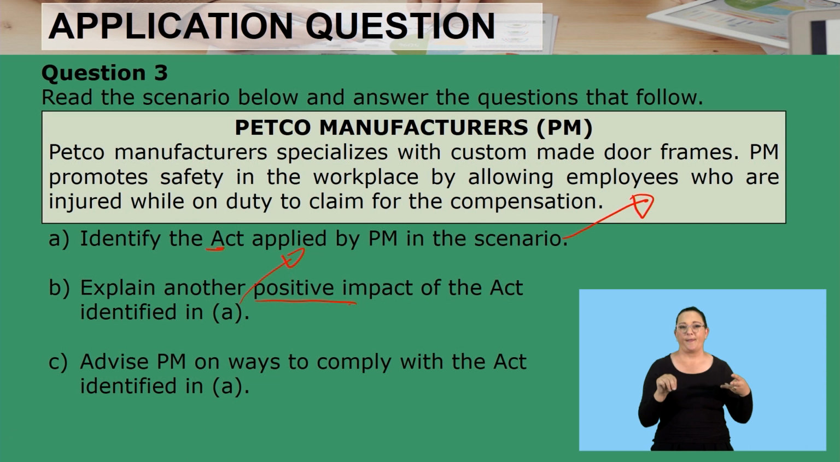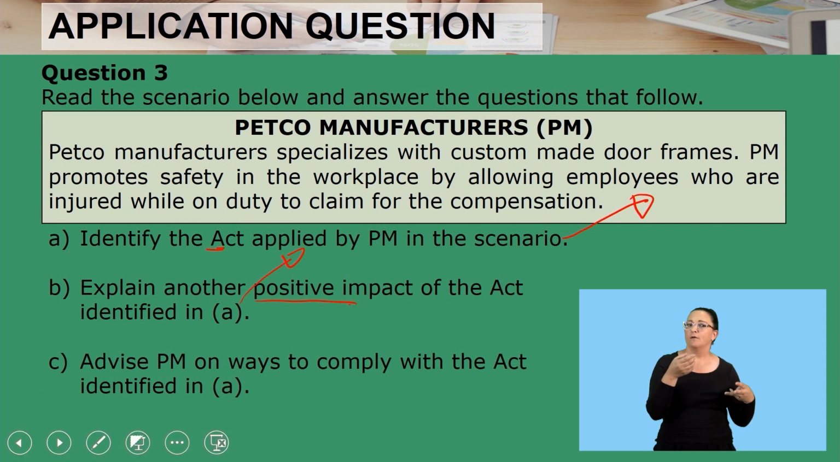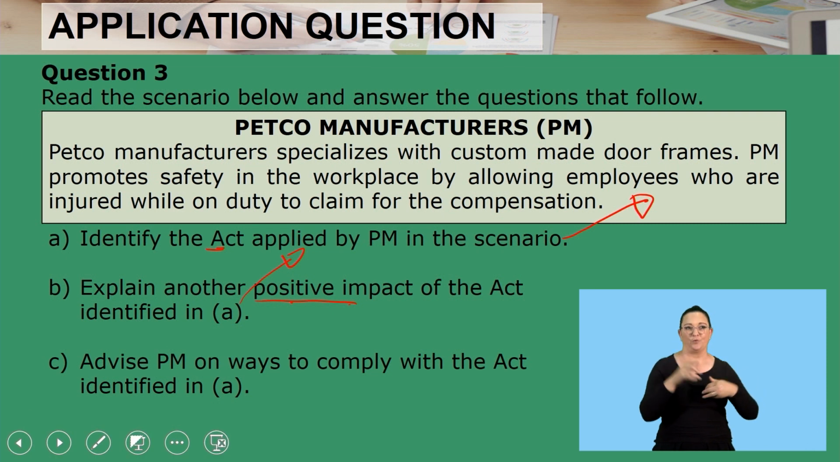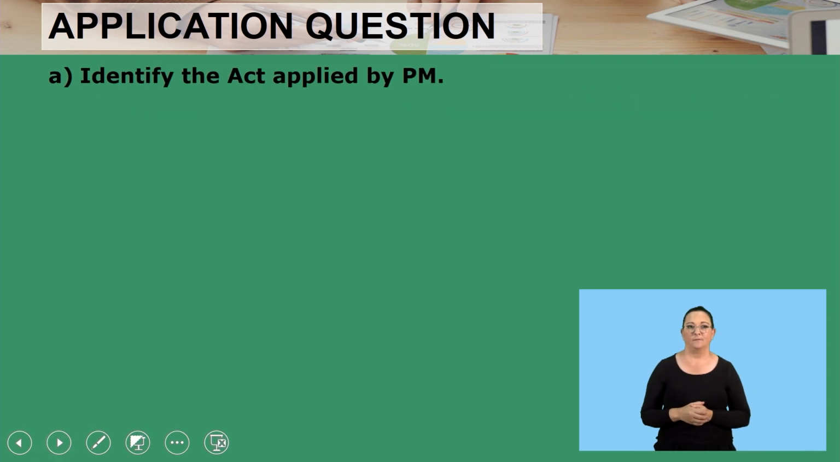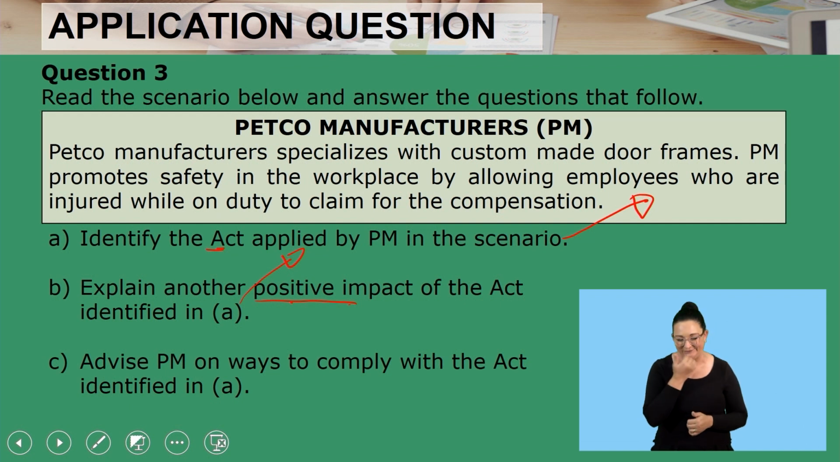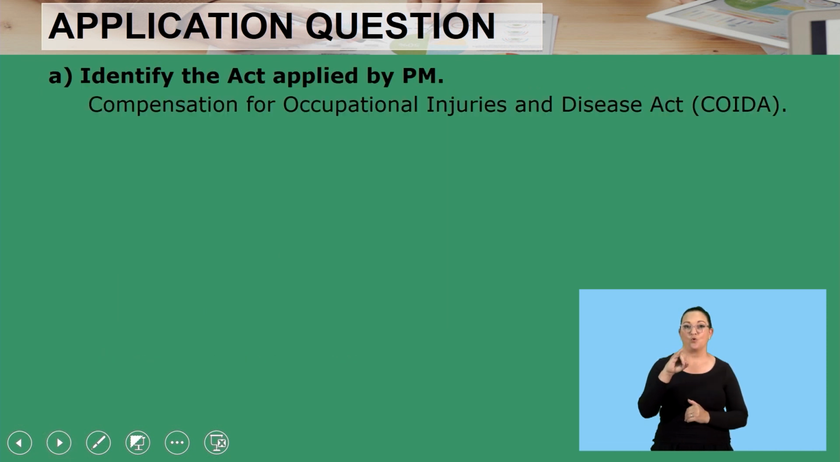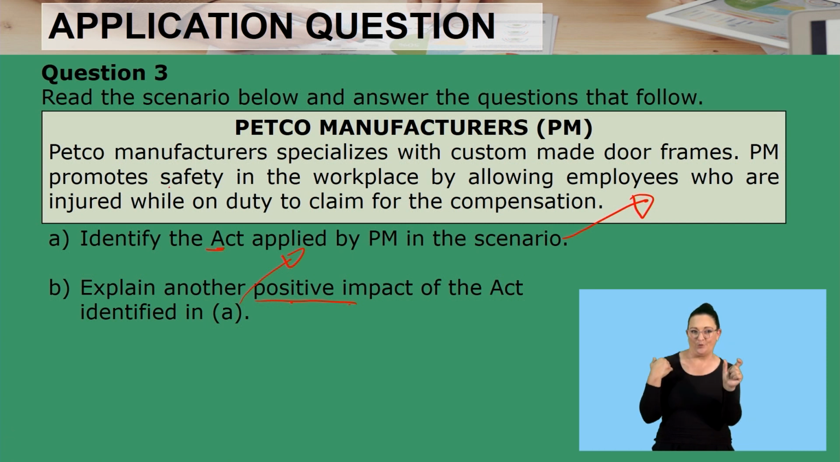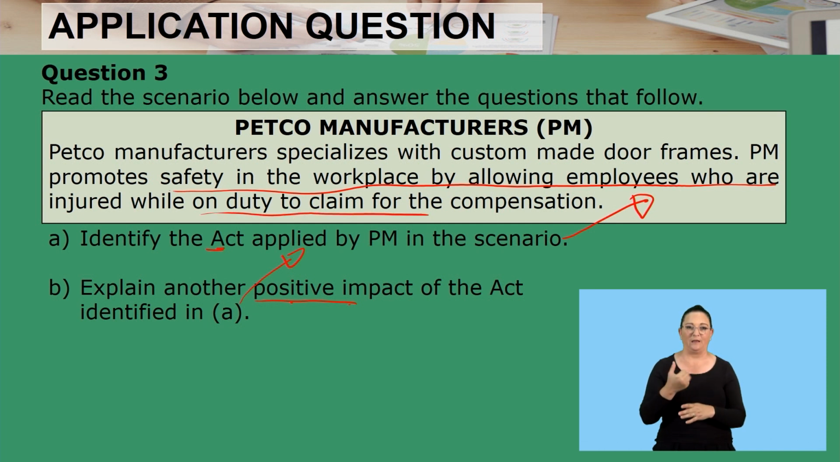The next one says, advise PM on ways to comply with the act that is identified in A. Again, if your A is incorrect, B is going to be incorrect as well as C. So we don't want that. So we're going to go through that again so that we understand. I'm sorry, I've just given you the answer. It's fine. Identify the act that is applied. Yes, that is the Compensation for Occupational Injuries and Diseases Act. How do we know? They spoke about safety. They promote safety in the workplace by allowing employees who are injured while on duty to claim for compensation. That was just a giveaway, don't you think?